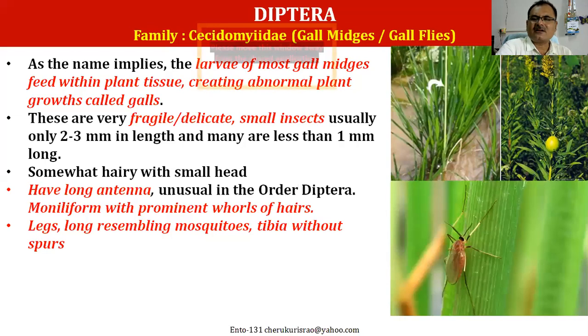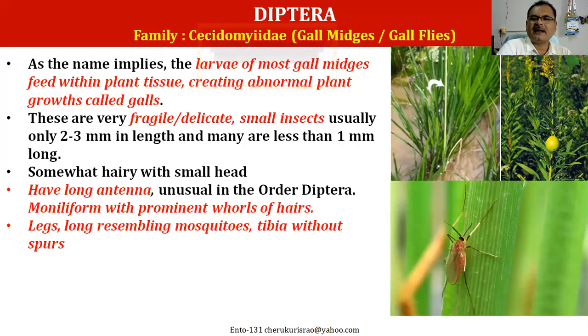The adults of these gall midges are very fragile, very small, very delicate. Usually you don't see them. They have a very long antenna, which is unusual, because dipterans generally have a very short antenna, except in mosquitoes. That's what I told you. In all other flies, they have a very short antenna.